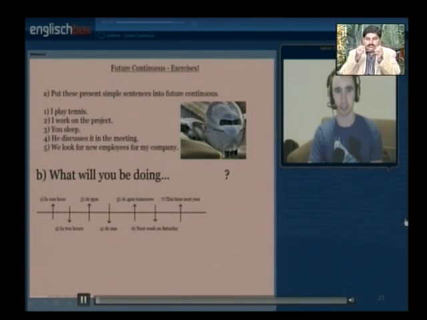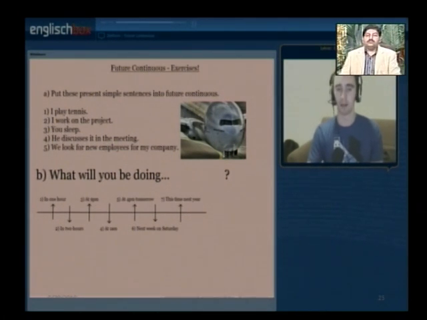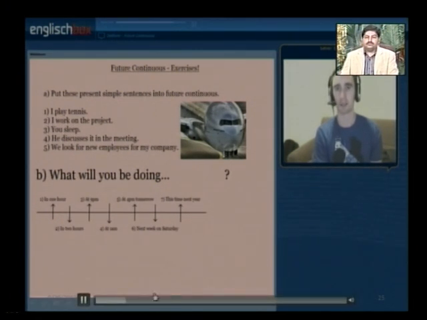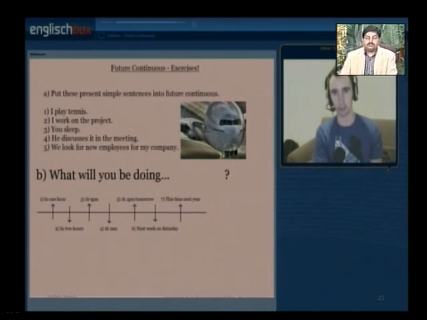Let's look at this question again. What will you be doing? Underneath you have a small diagram with 7 different times, and I simply want you to answer these 7 different questions. What will you be doing in 1 hour? What will you be doing in 2 hours? What will you be doing at 9 p.m? And so on. So, if I were to answer these questions, then I would answer in the following way.